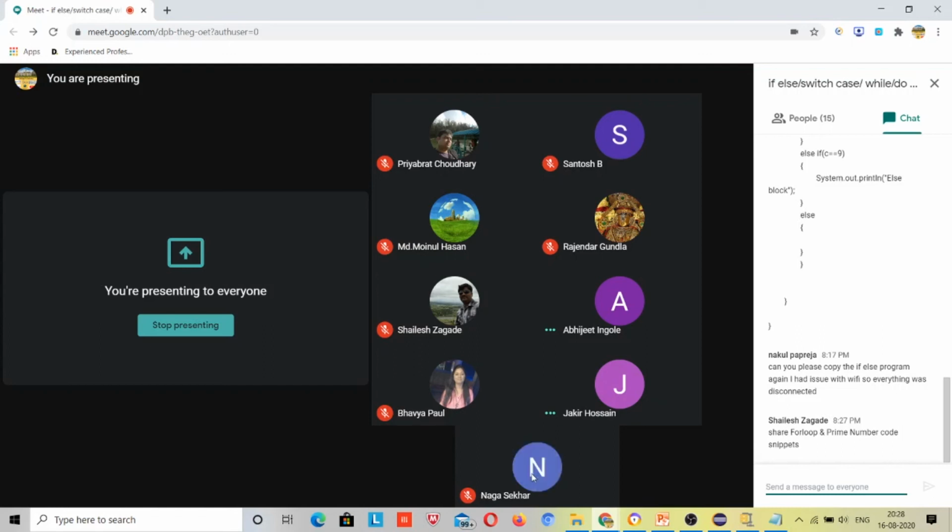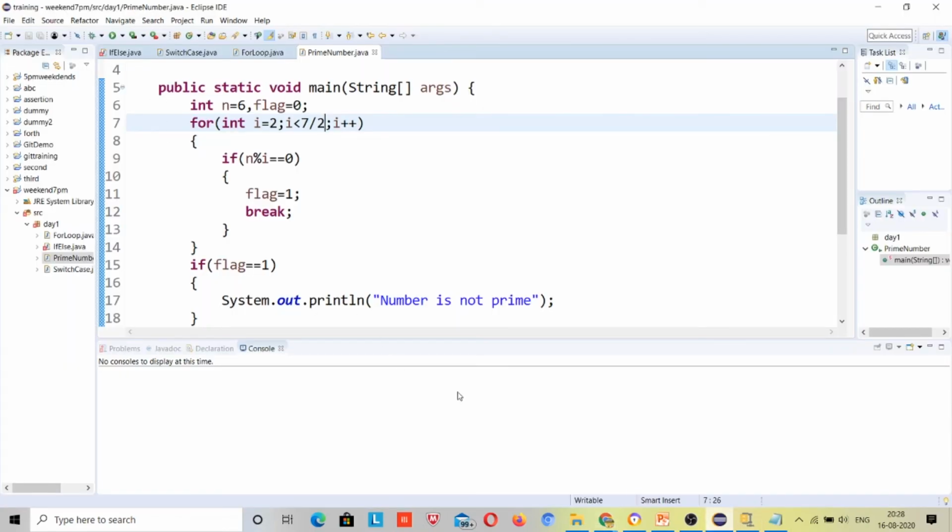But my topic is not explaining the prime number program. My topic was explaining the break statement, how to use it inside an if block, how to use it inside a for loop, and an if else program. Okay, I'll be sharing that.